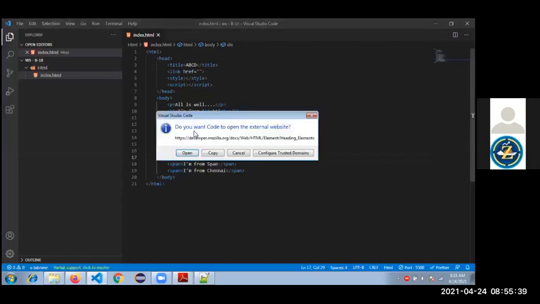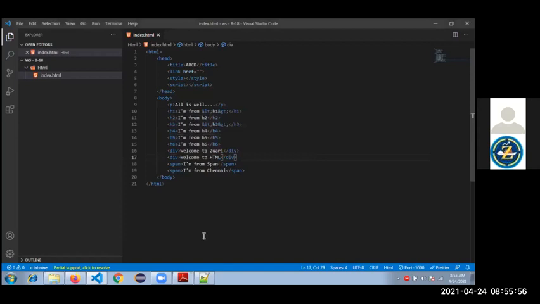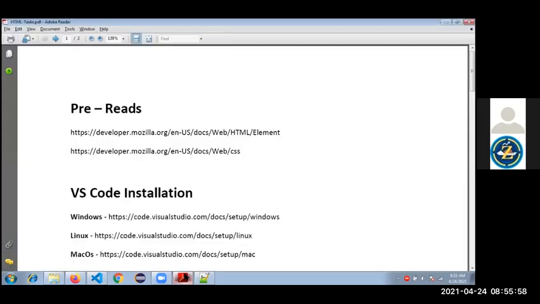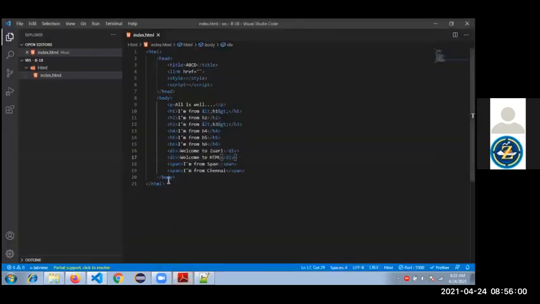If I click here, see here, the HTTP link is going to Mozilla developers. That is what I am preferring. We have even more items there. That's why I'm preferring this link only. I have asked you to do a pre-read in this. That's why I gave it to you guys.